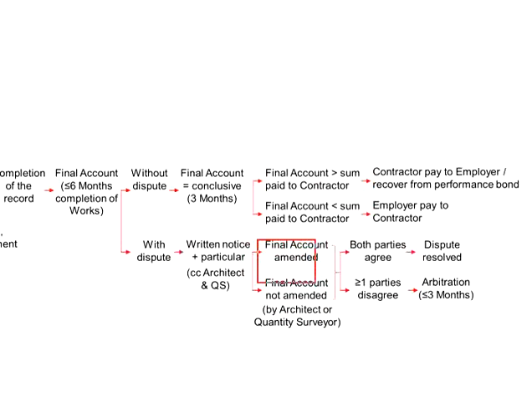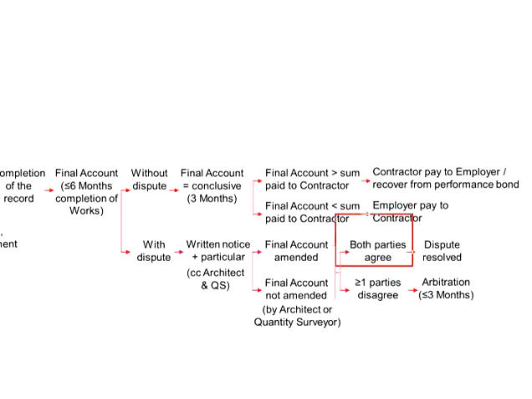Now, once this final account has been finalized and the dispute has been attempted to be resolved internally by the architect and quantity surveyor, the finalized final account will be disclosed to both the employer and the contractor.